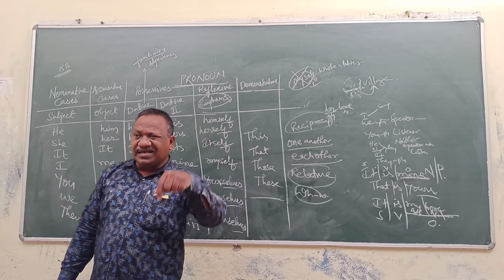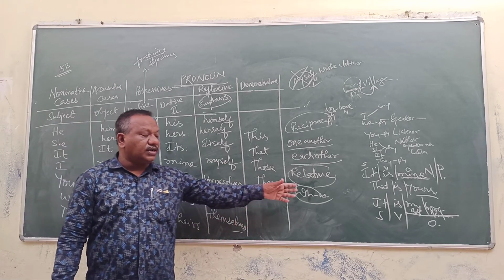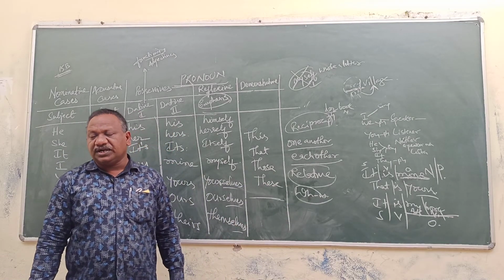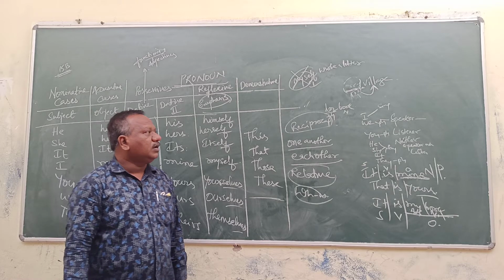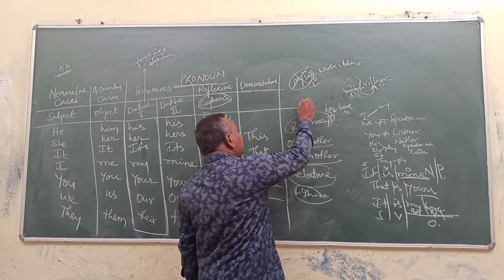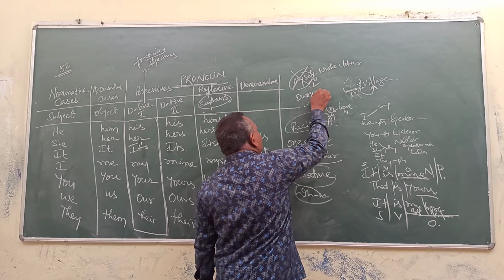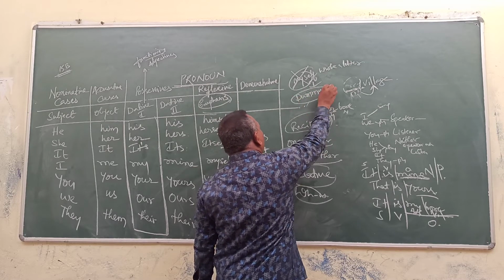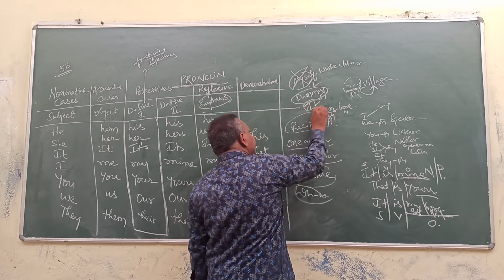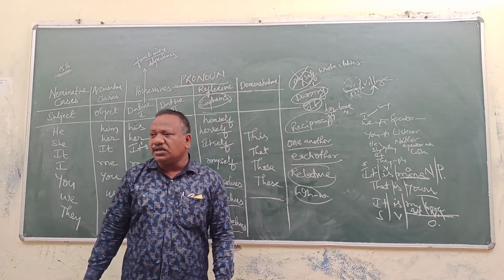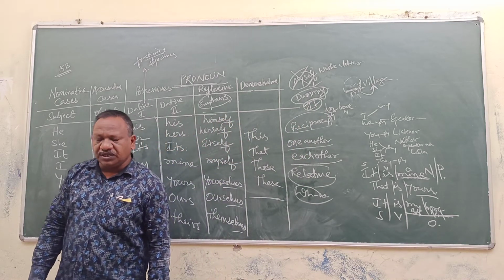These are used in the subject place. They are called relative pronouns. Another word, dummy subject. Dummy pronoun. The dummy pronoun in English is it.